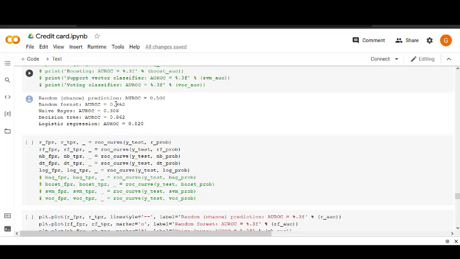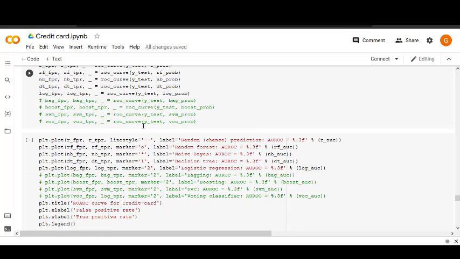Whereas random forest gives an AUC score of 0.86, naive Bayes gives an AUC score of 0.3, decision tree gives an AUC score of 0.86, and logistic regression gives a score of 0.82.